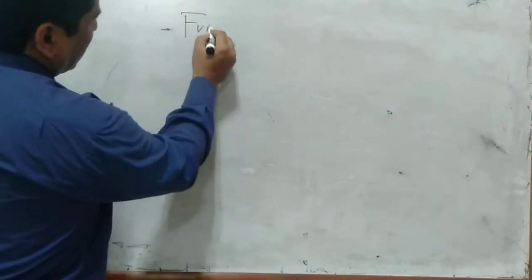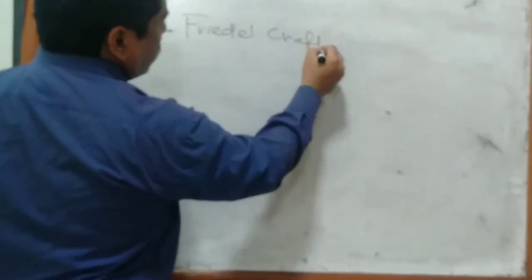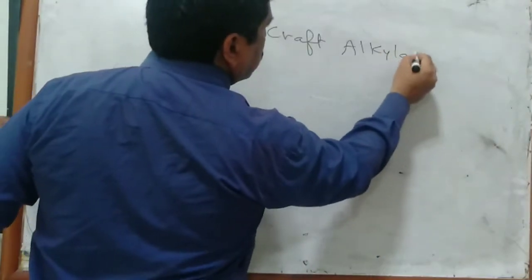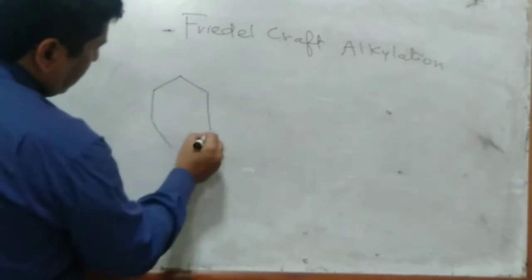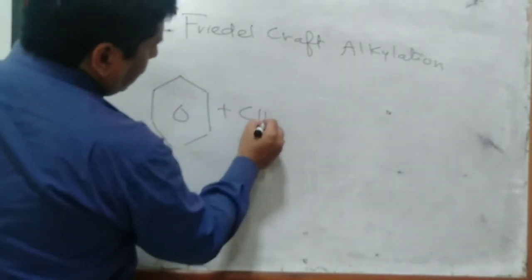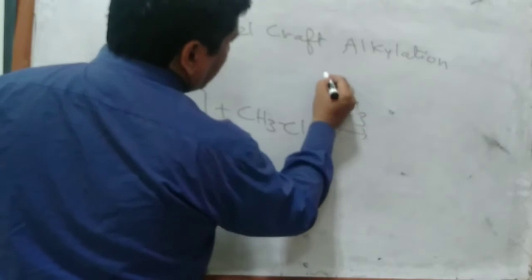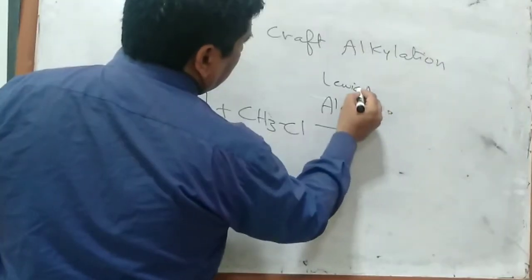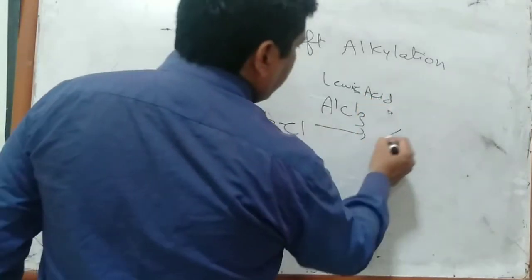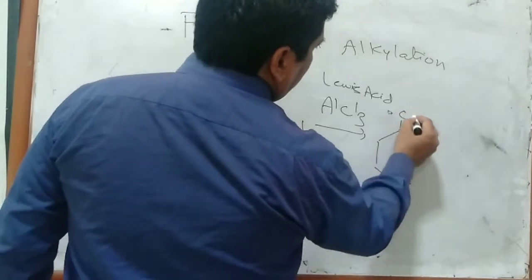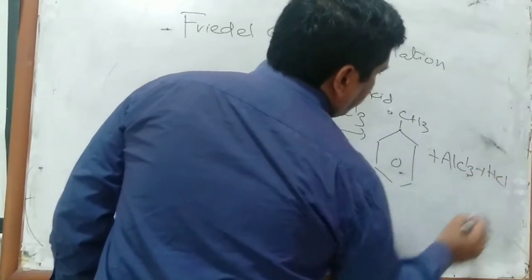After alkylation, when benzene is reacted with alkyl chloride in the presence of AlCl3, that is the catalyst, also called a Lewis acid, it is converted into toluene. AlCl3 will be regenerated and HCl is a byproduct.